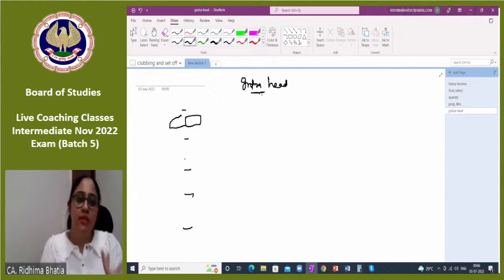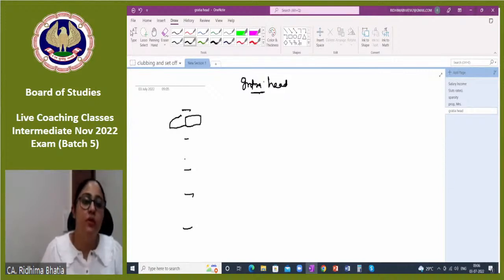Intra-school competition and inter-school competition, you understand? Intra is within the same school, right? And inter is among different schools. So this adjustment which happens within the same head, from one loss to another, that is called intra-head adjustment.